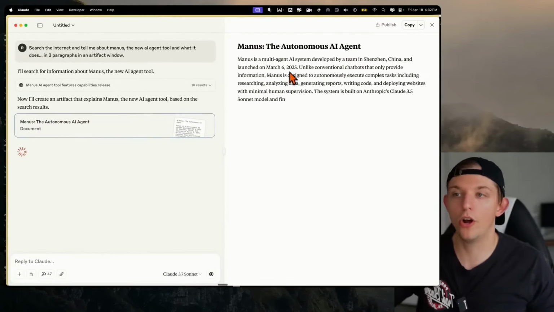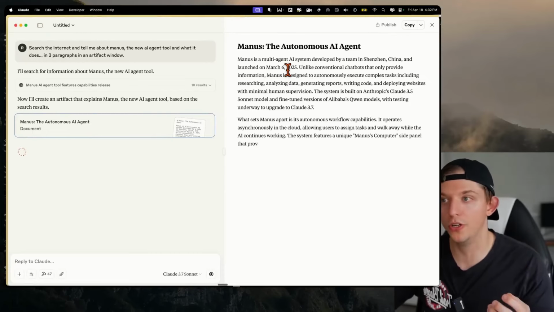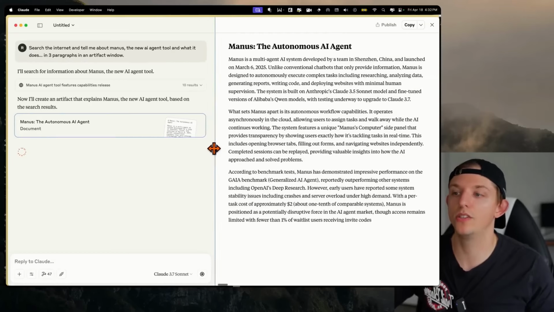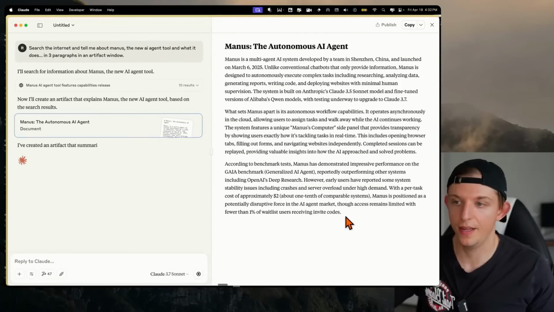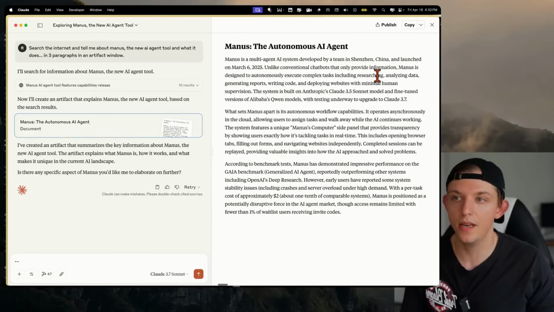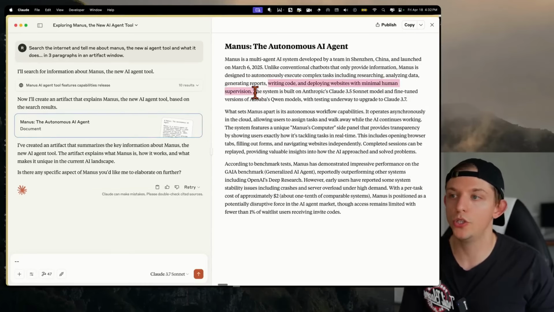it is called an artifact, which is the original, the OG pop-up side window, and this was one of the best features ever created. And so here, Manus is a multi-agent AI system developed by a team in China and launched March 6. Unlike conventional chatbots that only provide information, Manus is designed to autonomously execute complex tasks, including researching, analyzing data, generating reports, writing code, and deploying websites with minimum supervision.